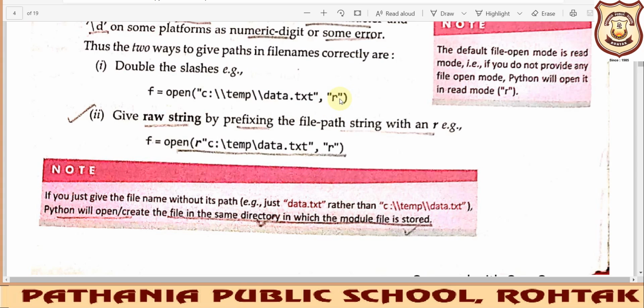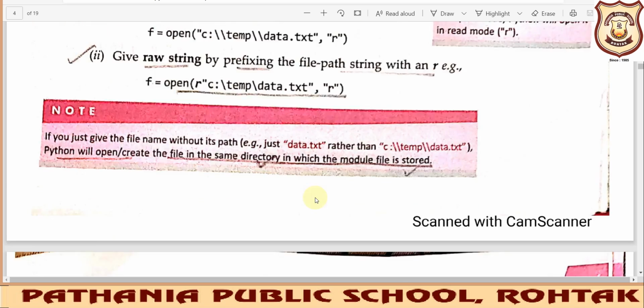When you are dealing with a particular file, you firstly need to open it, and when you are done with all the operations, then you must close it. So you must keep this in mind: whenever you are dealing with the file, before you want to use the data, it should be opened, and when you are done with whatever updations you want to do, or you just want to read the content, you must close it also. Likewise, opening is very important, closing is also important.